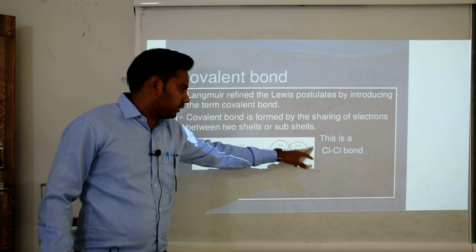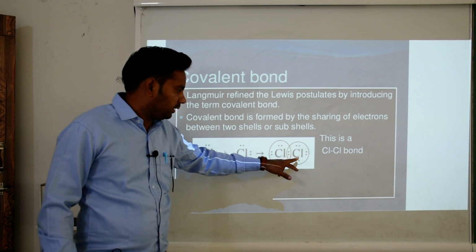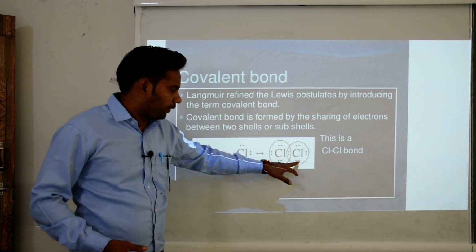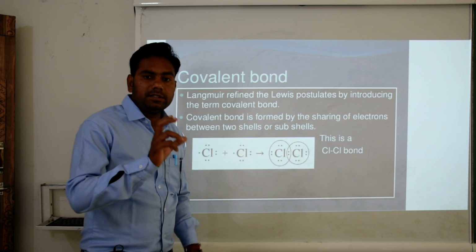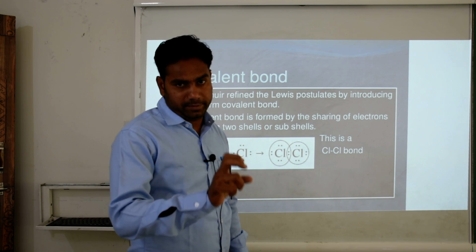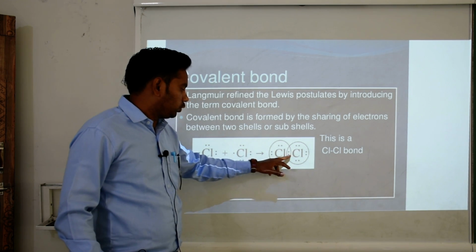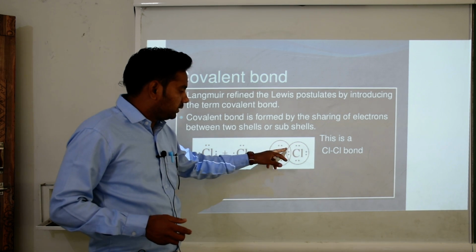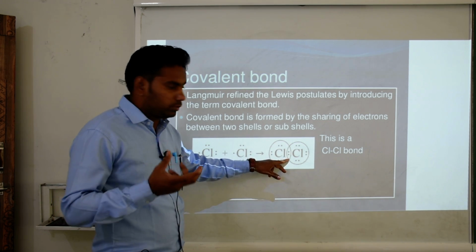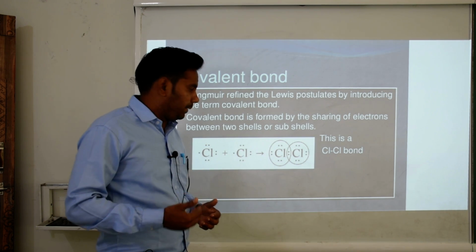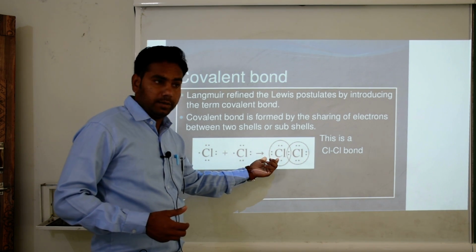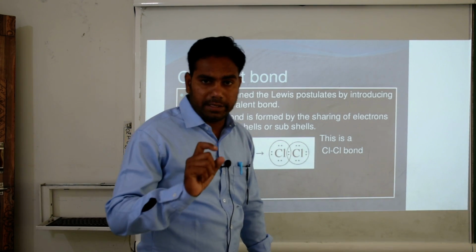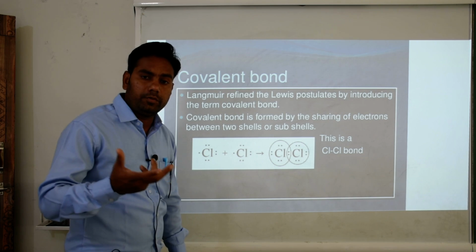Now we make one circle here. In this circle, the electrons of this chlorine are 1, 2, 3, 4, 5, 6, 7, 8. It means it has a complete octet. Here also 1, 2, 3, 4, 5, 6, 7, 8, so it also has a complete octet. It means the two electrons between them are used by both elements. Here chlorine, here also chlorine. So this type of bonding is called covalent bonding because it is formed by the sharing of electrons.